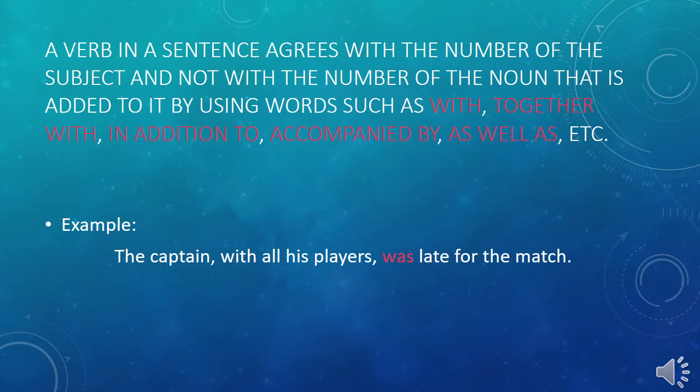Next example: the principal as well as teachers was present on that day. In this sentence, the principal is a singular subject, hence the verb was present is also singular.